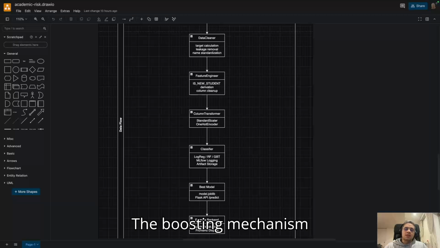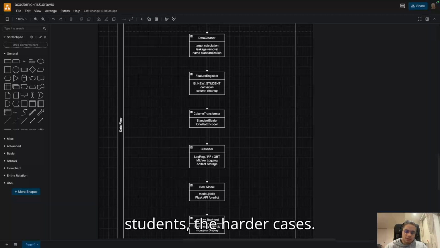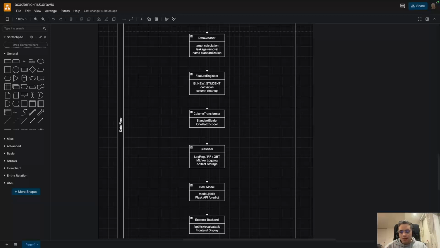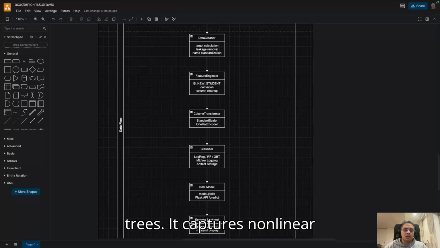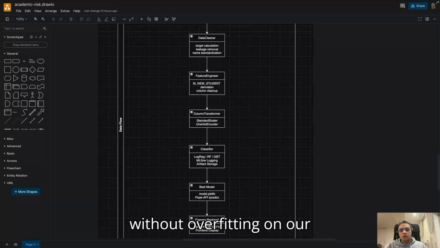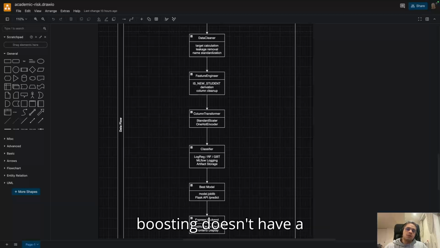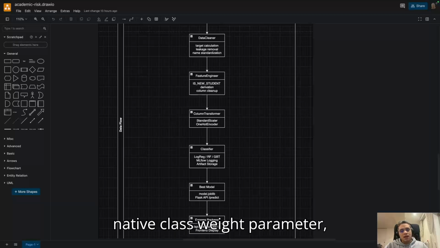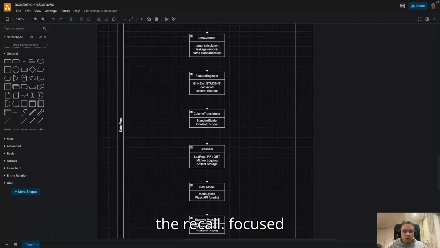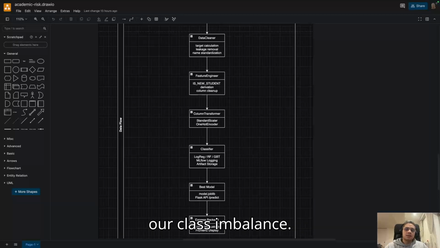The boosting mechanism naturally focuses on misclassified students, the harder cases. With 100 shallow trees, it captures nonlinear interactions between our indicators without overfitting on our samples. Even though gradient boosting doesn't have a native class weight parameter, the recall-focused model selection handles our class imbalance effectively.